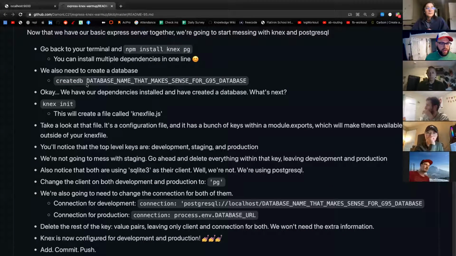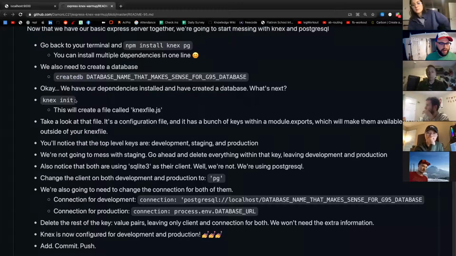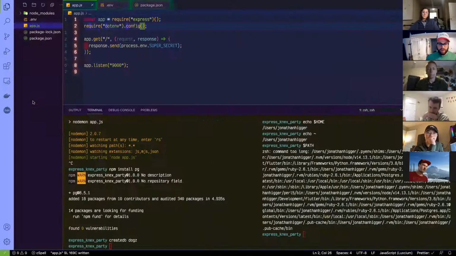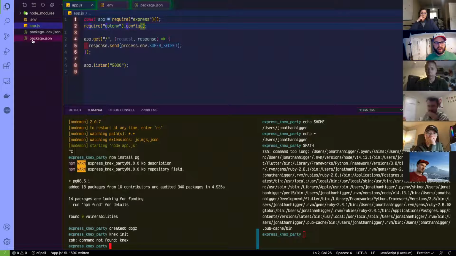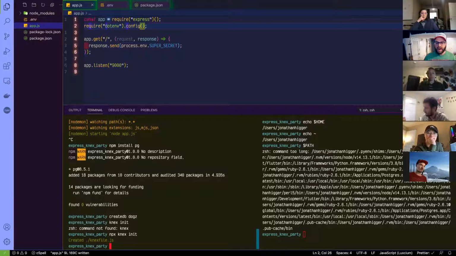Now we need to, so we did that. We created dogs and then Knex init. Sweet. So this creates a Knex file. Let's see what happens. Knex init. I'm expecting a Knex file to show up here. I pointed at my screen. Oh, maybe I have to do npx Knex init because I have Knex installed. That's exactly what it was.